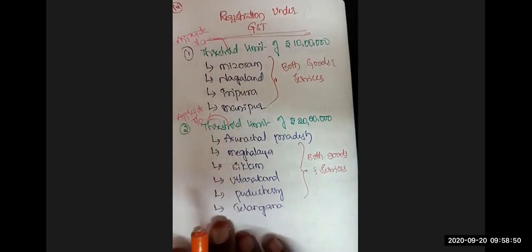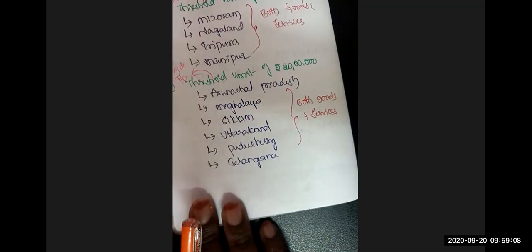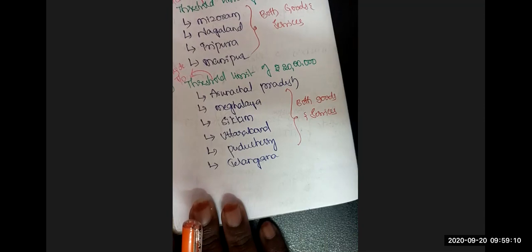Now the limit of 10 lakhs is applicable only to these 4 states: Mizoram, Nagaland, Tripura, Manipur. For these 4 states, the aggregate turnover limit is 10 lakhs. Now the threshold limit of 20 lakhs is applicable to these states: Arunachal Pradesh, Meghalaya, Sikkim, Uttarakhand, Puducherry, and Telangana.